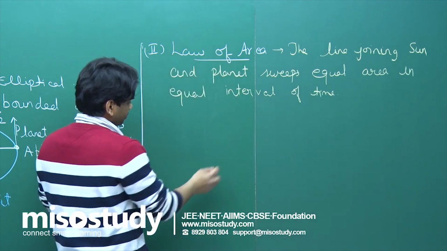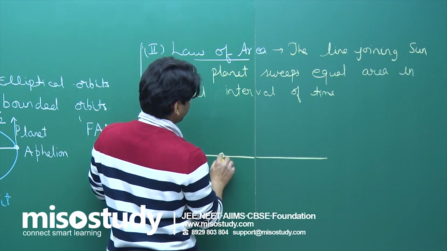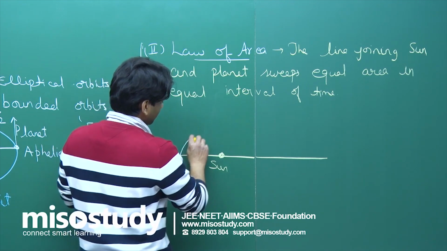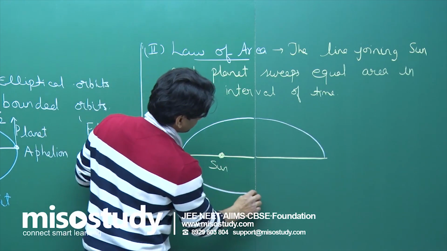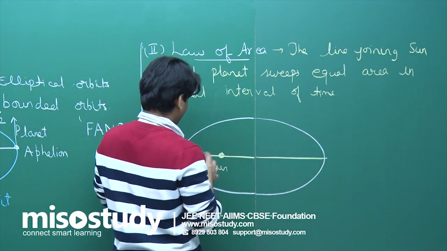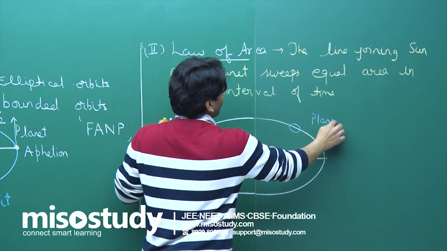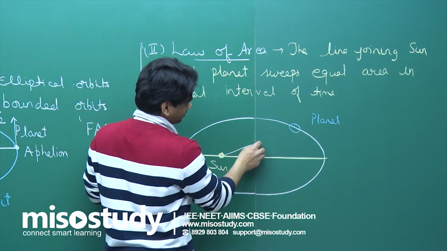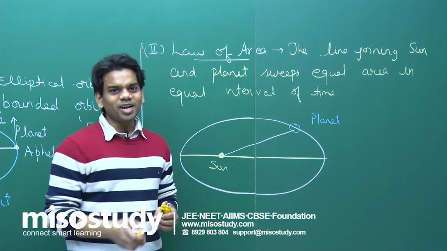Suppose I draw here again the position of the planet, keeping the sun at one of the foci. This is the sun, and I'm going to draw the elliptical orbit in this way. This is the elliptical orbit. Now when the planet is revolving, let's say the planet is here. At some time it is at this position. If I join the line connecting the sun and the planet in this way, after some small time delta t,